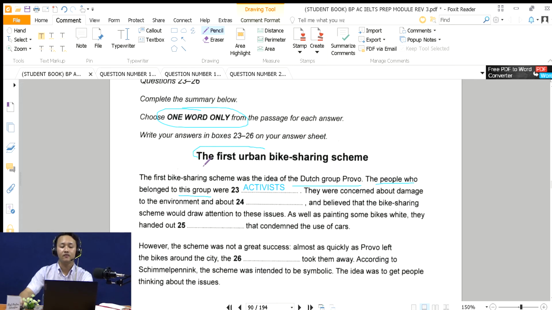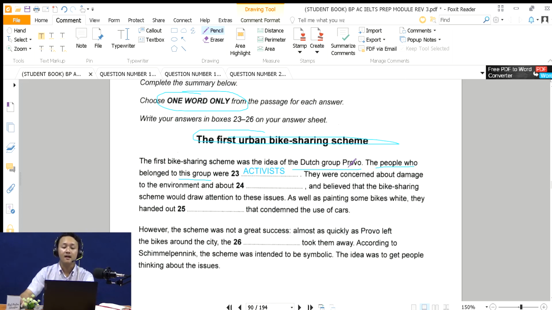and then read the title. The title will help you find or predict which paragraph contains the answer. Okay, and after that, don't go to the text right away, but just read, because this is a summary, and a summary consists of solid information that they put into paragraphs, right?